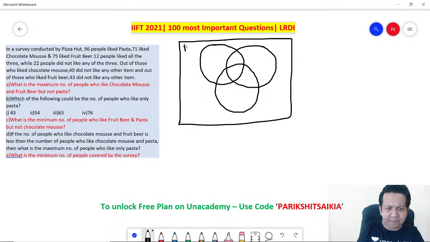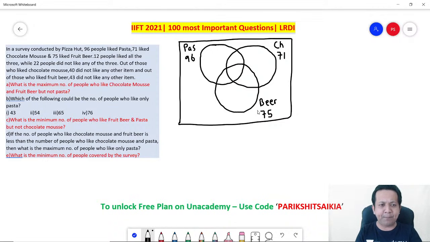96 people like pasta. Chocolate mousse is how much? 71 people like chocolate mousse. And how many like fruit beer? 75 people like fruit beer. 12 people like all 3, so this intersection is going to be 12. While 22 people did not like any of the 3. So 22 did not like, so basically n is equal to 22.